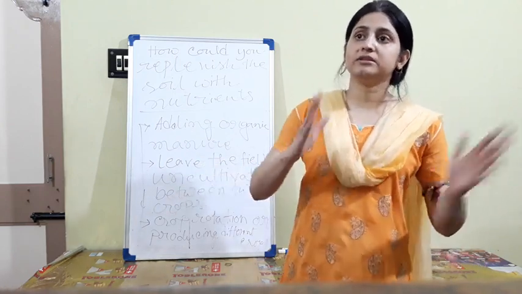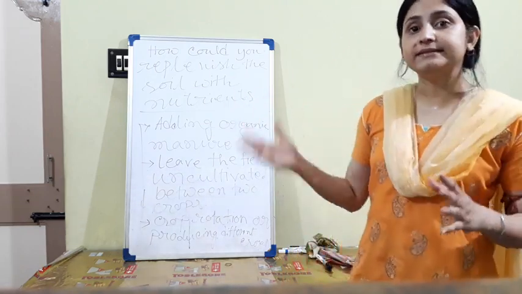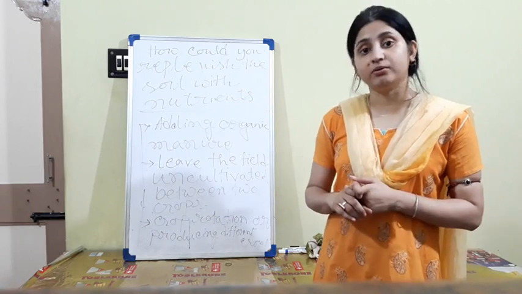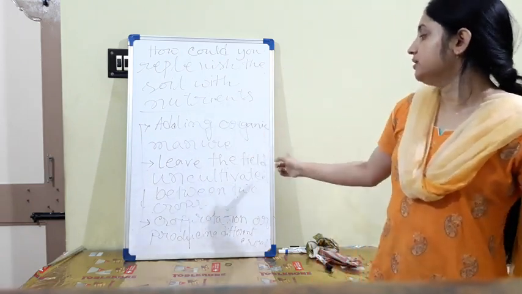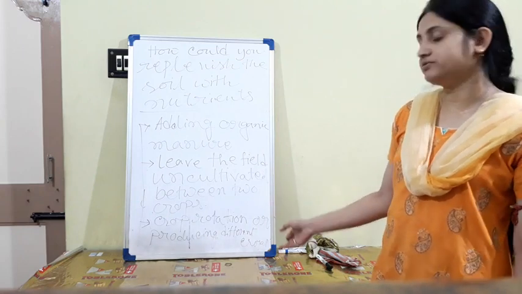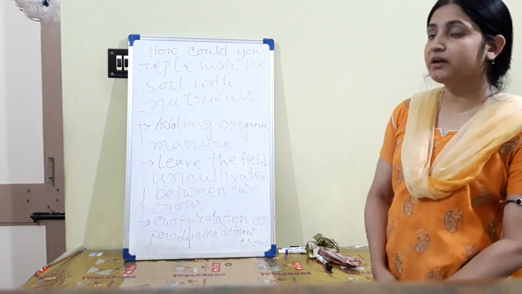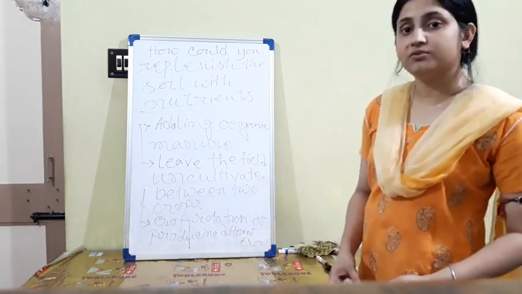Not continuously paddy, not continuously wheat. There should not be the same type of crops in the same field. So these are the 3 processes: adding organic manure, leaving the field uncultivated between 2 crops, and crop rotation or producing different types of crops. Then you can replenish the nutrients in the soil.